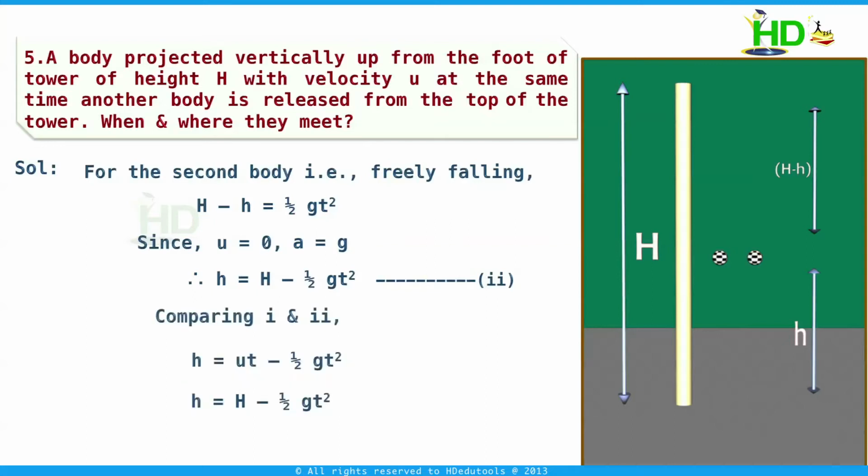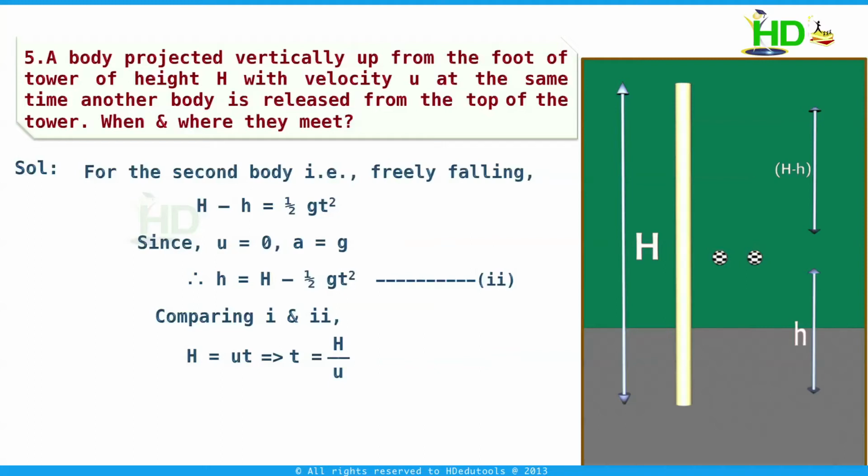If you compare these two equations, what is the value of capital H? Yes, this is equal to ut, or t equal to H by u. That means after H by u seconds they meet. Now the question is where, that means at what height.